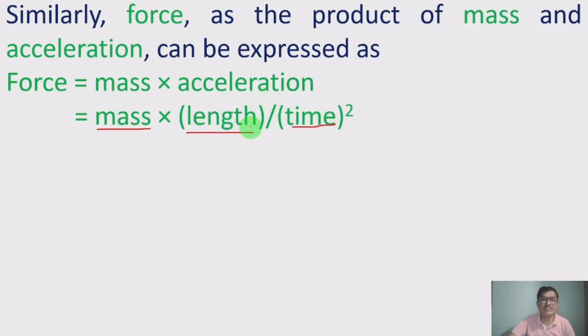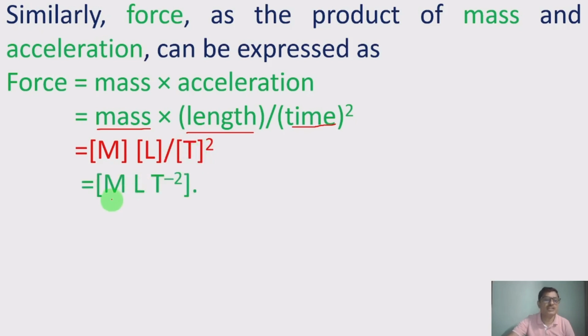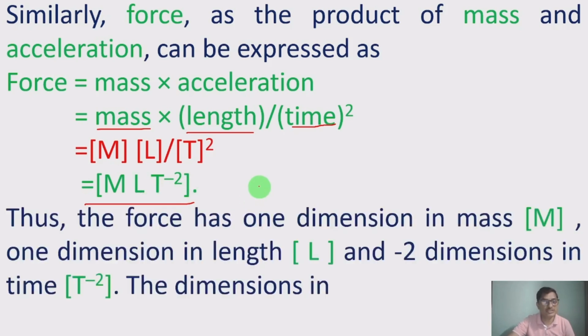The displacement is given in terms of the length, and time is squared. Then we can represent it in terms of the dimensions: mass is [M] and length is [L], and in the denominator [T²]. This can be written as [M¹L¹T⁻²]. This is the representation of the force in the form of dimensions.